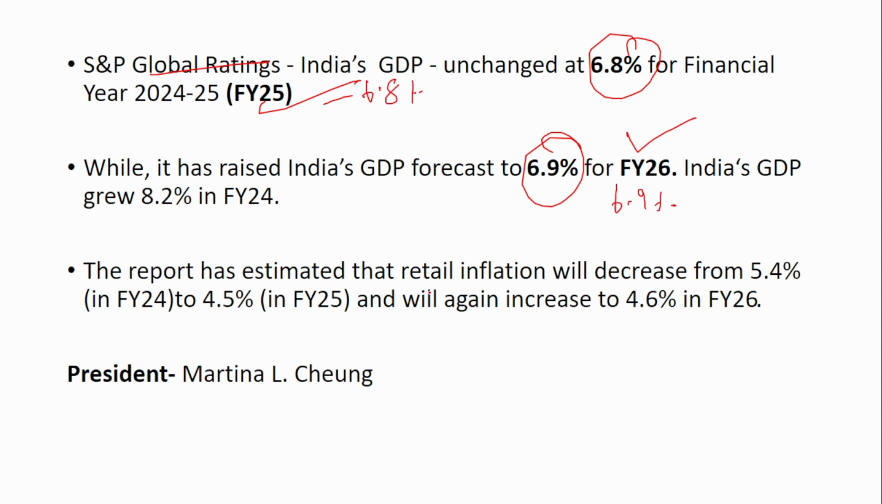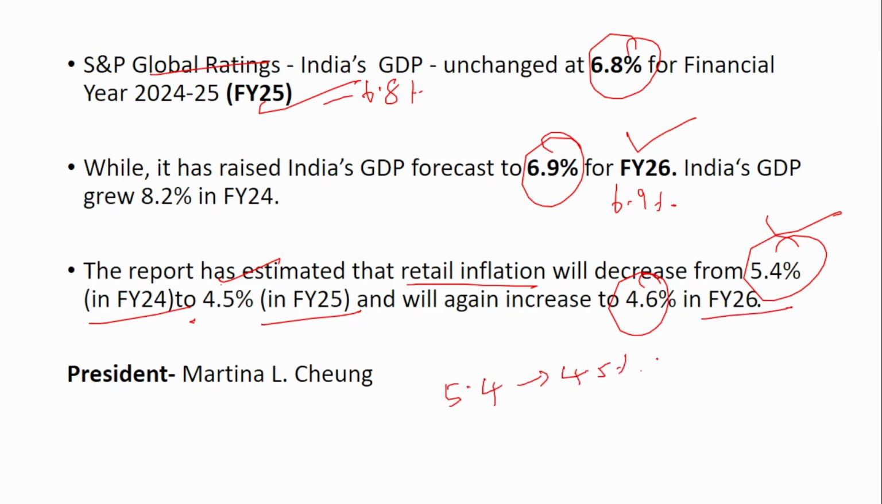The report has estimated that the retail inflation will decrease from 5.4% in financial 24 to 4.5% in financial 25, and it will again increase to 4.6% in financial 26. So it is from 5.4% to 4.5% to 4.6%. This is the inflation projection by the S&P Global Rating. The president of S&P Global Rating is Martina L. Chung.